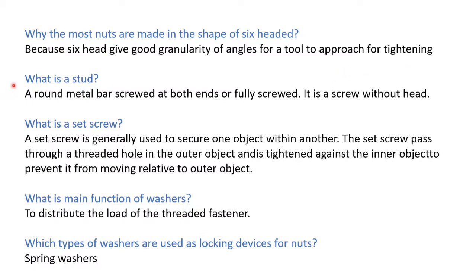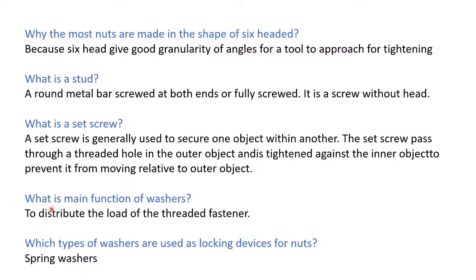Next question. What is a stud? A stud is nothing but a round metal bar screwed at both ends or fully screwed. It is a screw without head. What is a set screw? A set screw is generally used to secure one object within another. The set screw passes through a threaded hole in the outer object and is tightened against the inner object to prevent it from moving relative to the outer object.